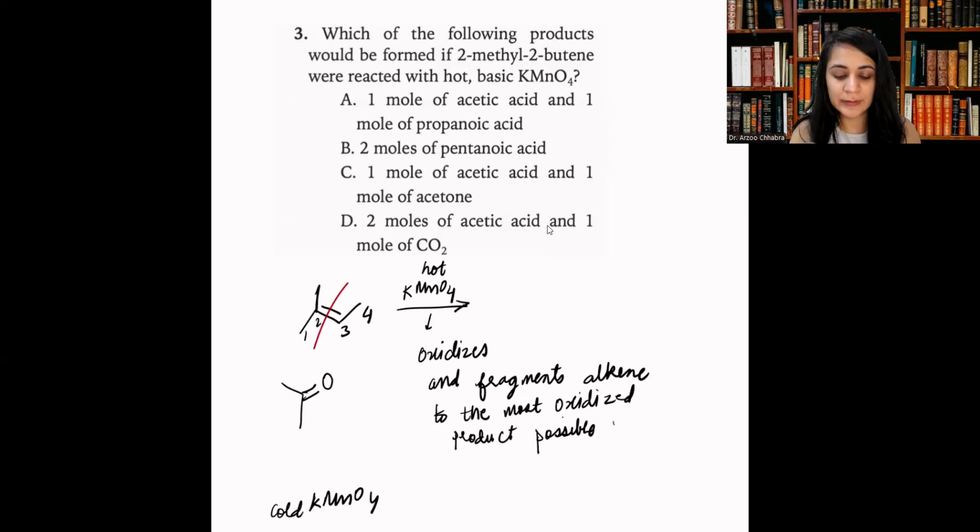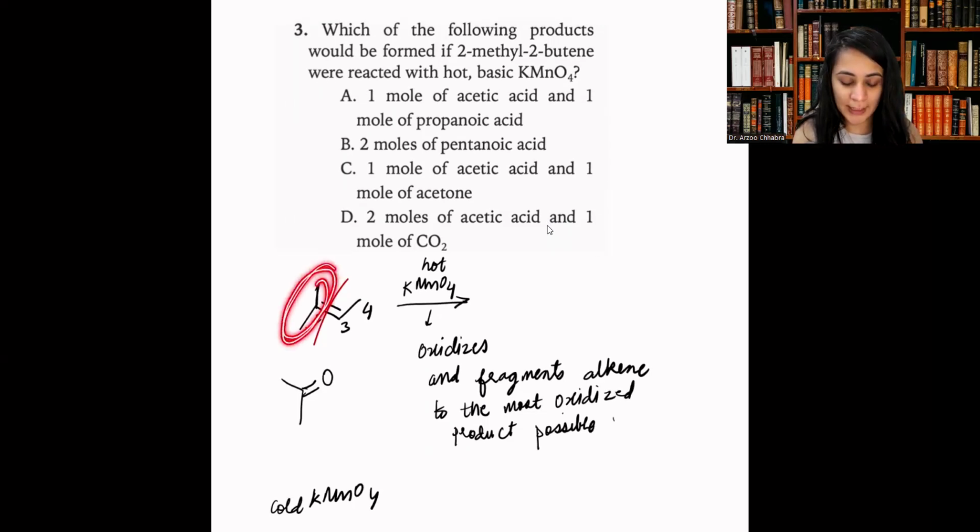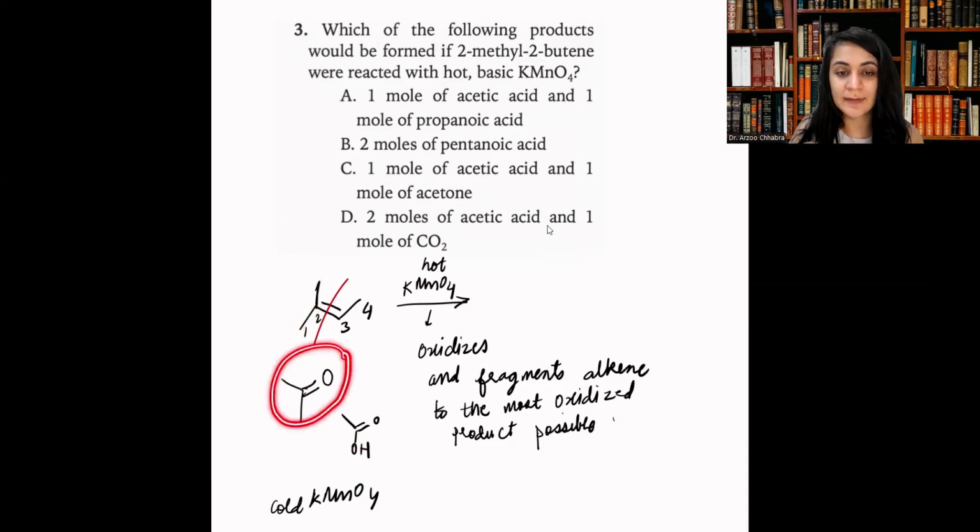So from the left fragment we can only get a ketone, because if we were to form a carboxylic acid, this carbon doesn't allow for adding that extra OH. So when you have a disubstituted alkene carbon like this, you can only form the ketone as the most oxidized product.